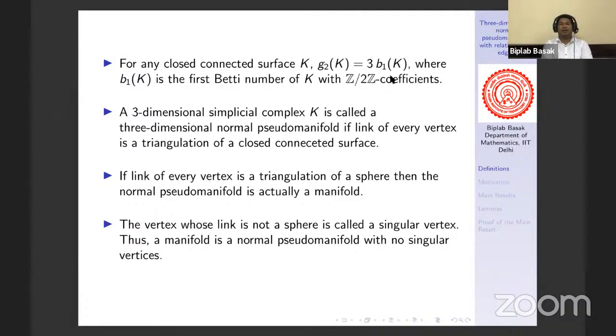That is, the link of every vertex is connected and a triangulation of a closed connected surface. Now, if the link of every vertex is a triangulation of a sphere, then the normal pseudomanifold is actually a manifold. That is, a manifold is a special kind of normal pseudomanifold. The vertex whose link is not a sphere is called a singular vertex, and the vertex whose link is a sphere is called a non-singular vertex. Therefore, we can say that a manifold is nothing but a normal pseudomanifold with no singular vertices.